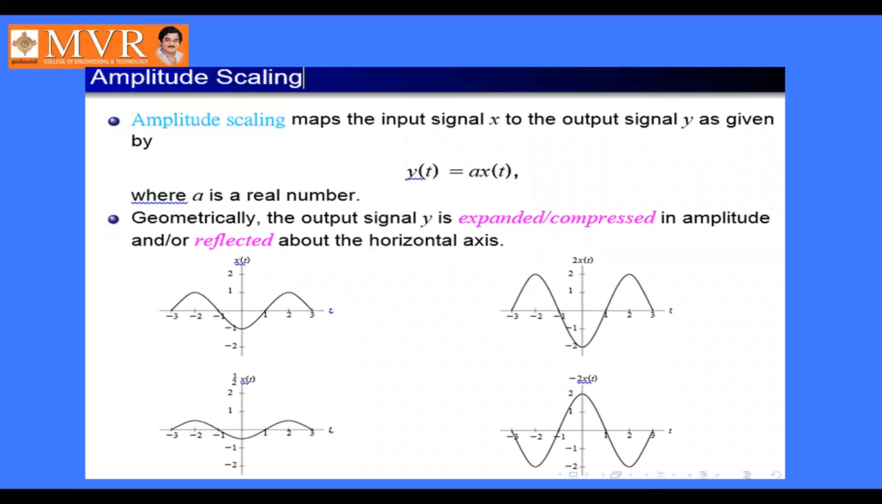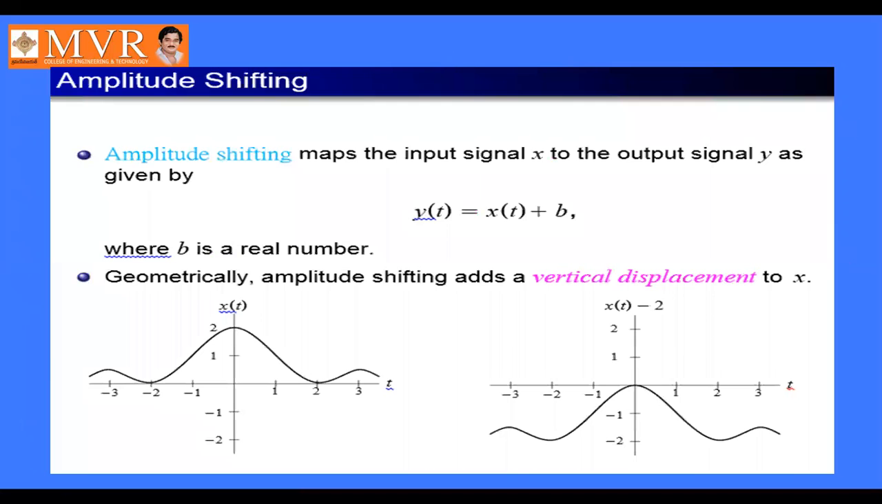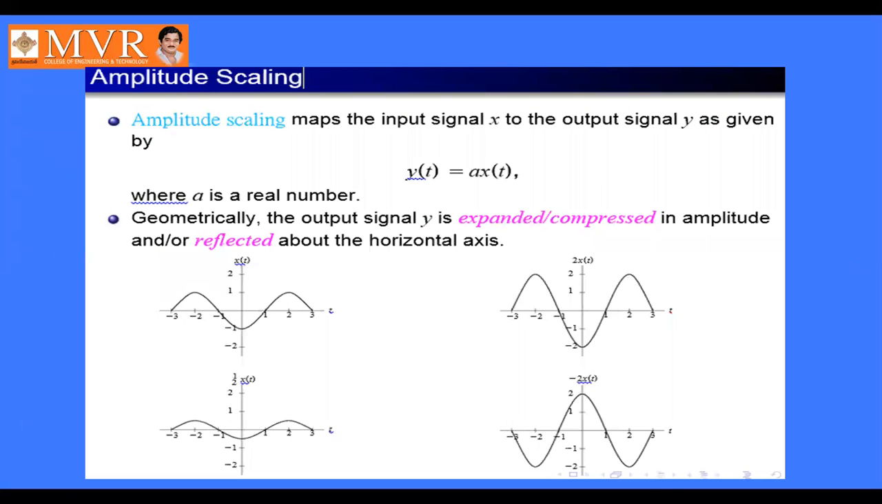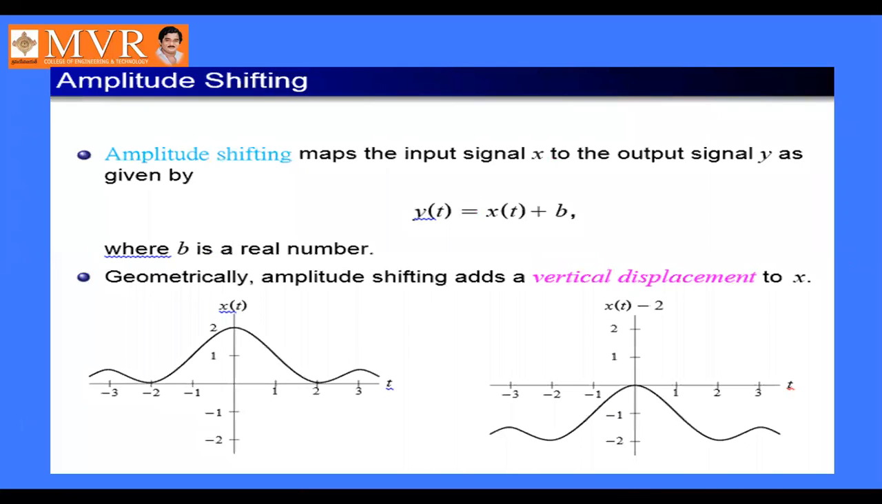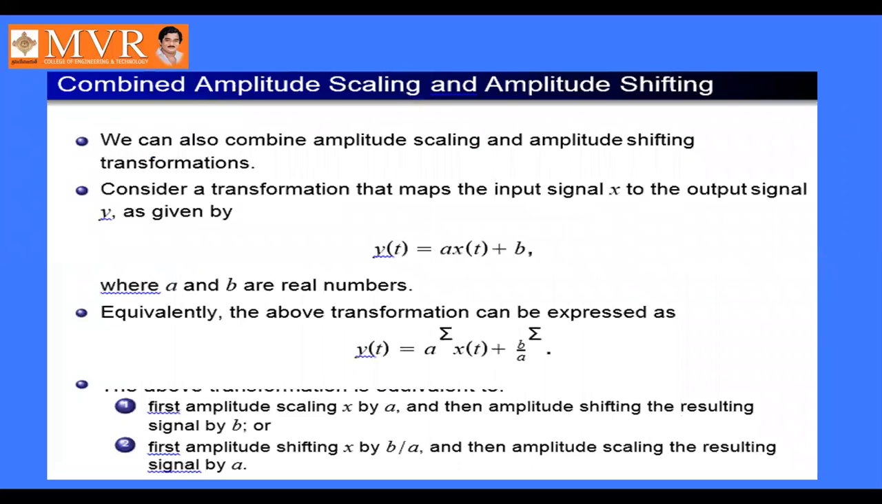Next, amplitude shifting. Here amplitude will be shifted. So y of t equal to a into x of t. Here a is a real number. Amplitude scaling is a into x of t. Amplitude shifting is y of t equal to x of t plus b. Okay. Here b is a real number. Amplitude shifting adds a vertical displacement to x. Okay. The combined amplitude scaling and amplitude shifting, like time scaling and time shifting. Okay.